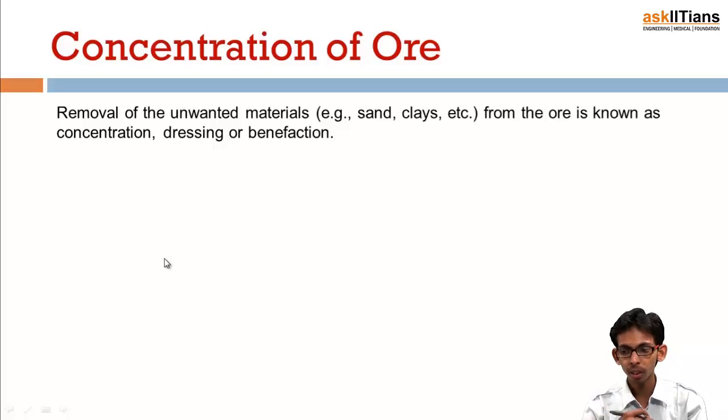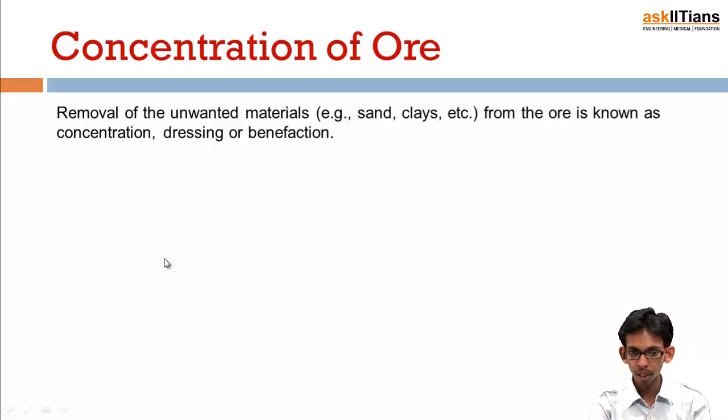Now why concentration of ore? Let's assume I have a sample of unconcentrated ore, that means ore along with impurities like sand, clay, etc. In this sample there are both impurities as well as ore, so the concentration of actual ore is very low. But if I remove all those impurities, whatever I am left with is only pure ore. So during this process the concentration of ore in the sample is increasing, and that is why this is also known as concentration of ore.